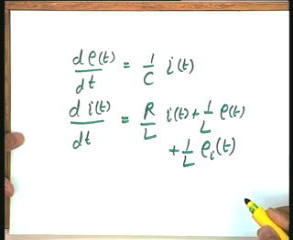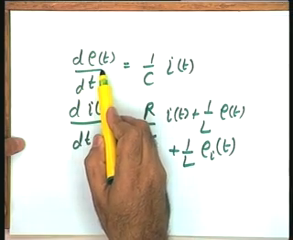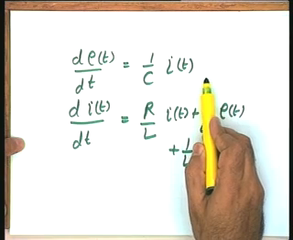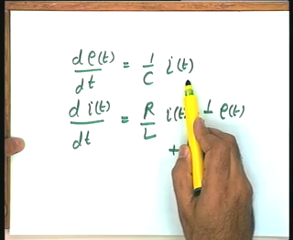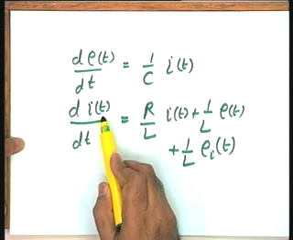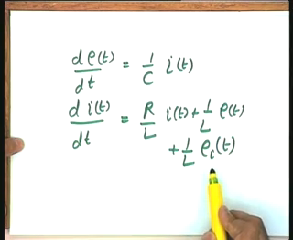This is the first derivative of one of the state variables, E t, written in terms of the set of state variables, in this case only I t. And this is again the first derivative of the other state variable, and on the right hand side I have the state variables and the input variable.